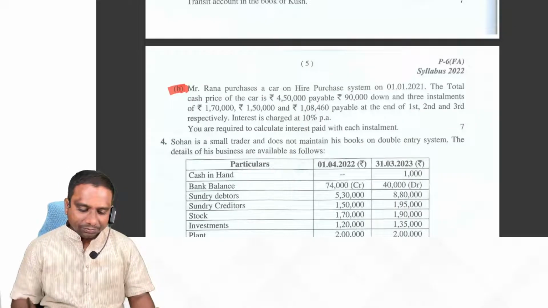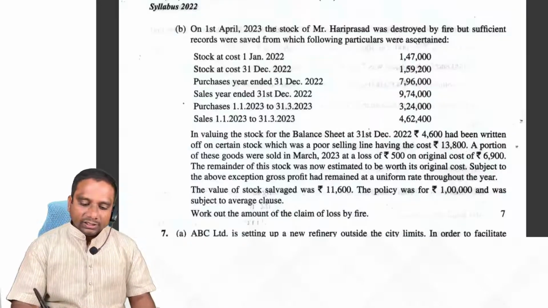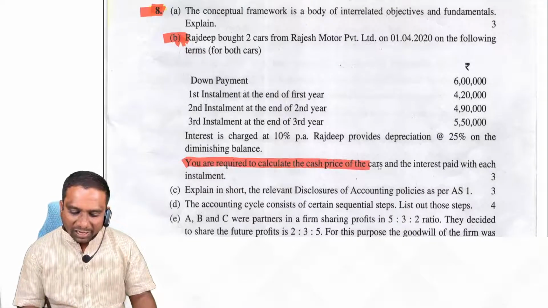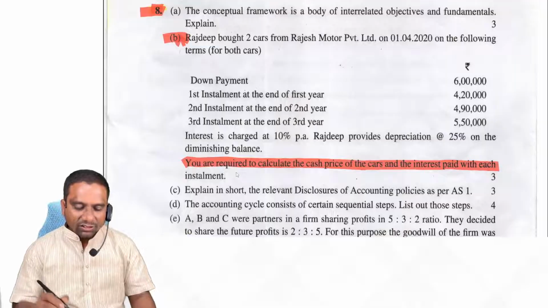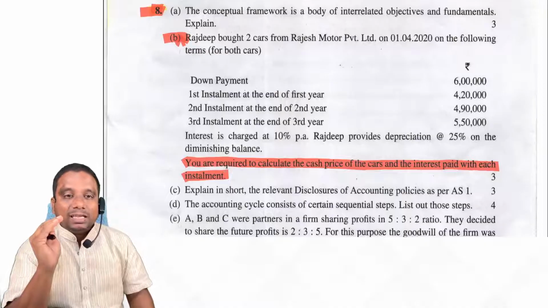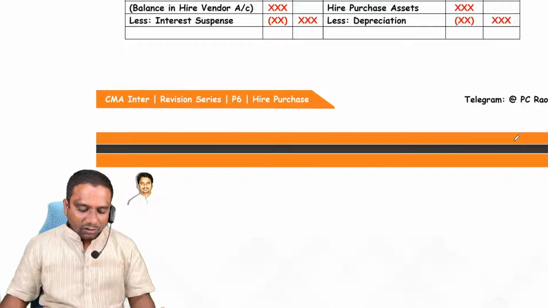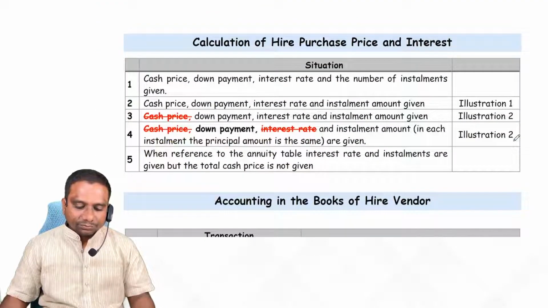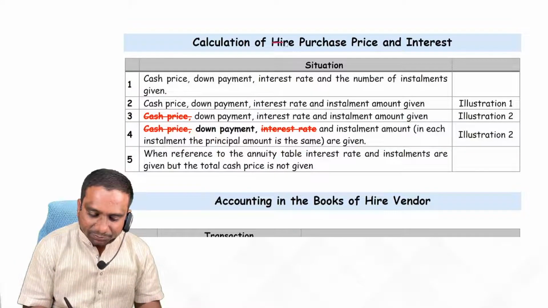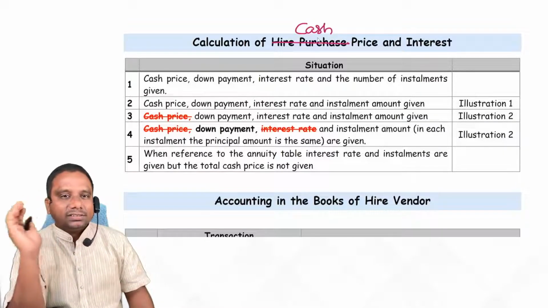Next question also same: you are required to calculate interest paid in each installment. Next also, December 23 anyway we didn't get. Here also you are required to calculate the cash price of cars and the interest in each installment. Now you understood this. We are going to discuss the same only. Now come to the question of how to calculate hire purchase cash price. Here write down cash price and interest.